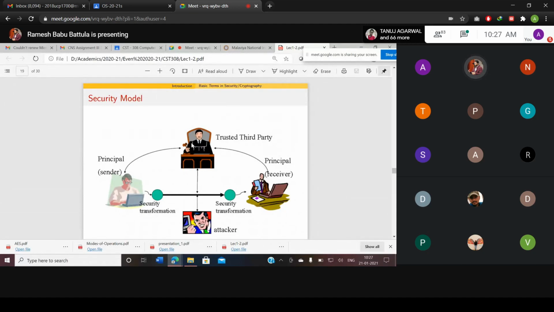The trusted third party will verify the receiver's credentials, and he is going to encrypt that information with the shared key between the trusted third party and the receiver, and forward it to the sender. The sender uses the same information, encrypts it with the provided token or session key, and forwards it to the principal, this receiver.